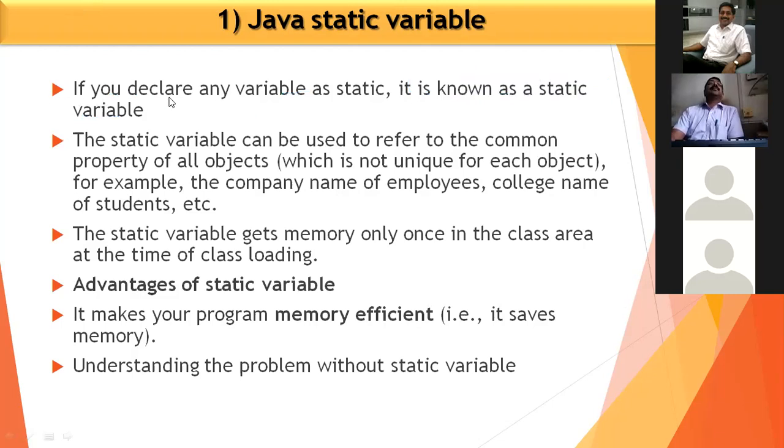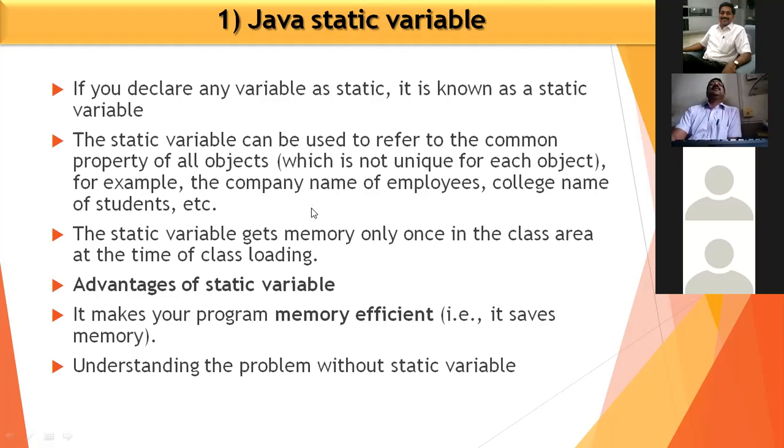If you declare any variable as static, it is known as a static variable. A static variable can be used to refer to the common property of all objects, which is not unique for each object. For example, the company name of an employee or the college name of a student.